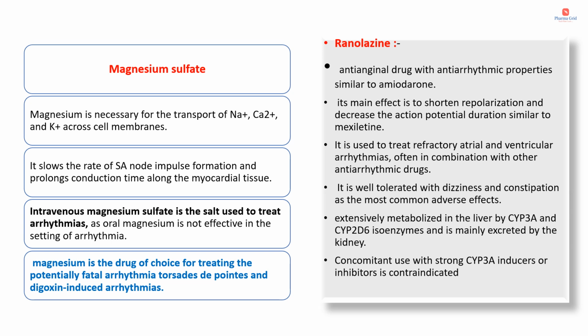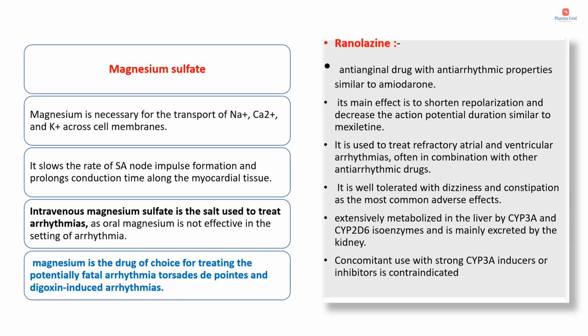Moving on to the next drug, which is ranolazine. In the previous chapter we have seen that ranolazine is an anti-anginal drug. This drug has anti-arrhythmic properties as well, similar to amiodarone. Its main effect is to shorten repolarization and decrease the action potential duration. It is used to treat refractory atrial and ventricular arrhythmias, often in combination with other antiarrhythmic drugs.